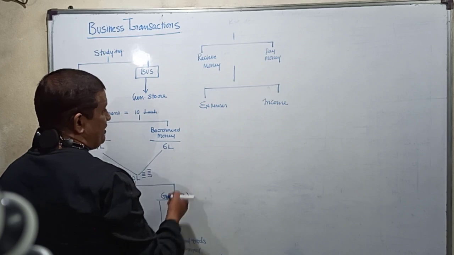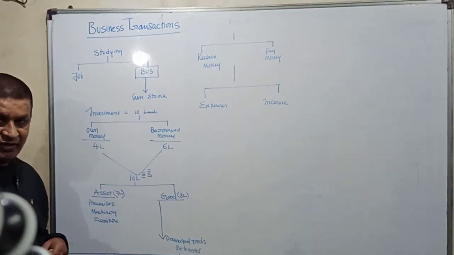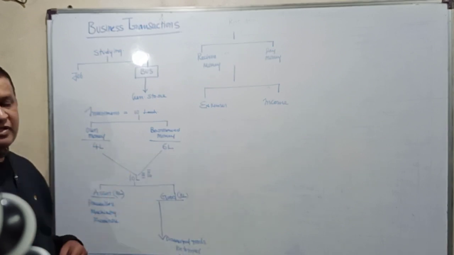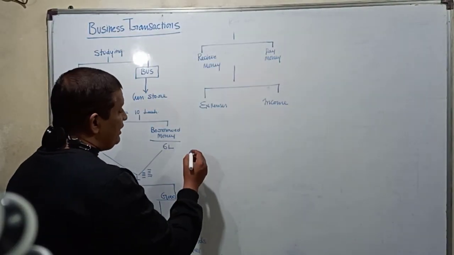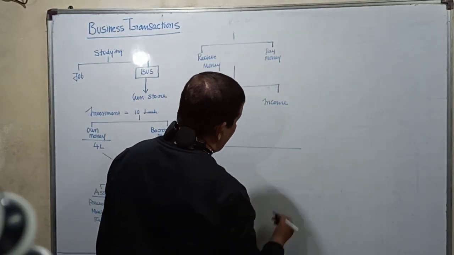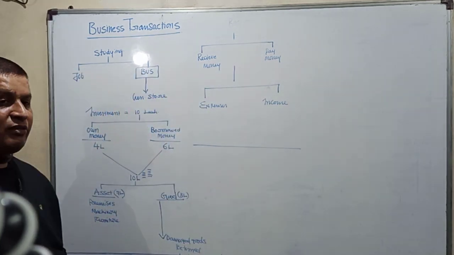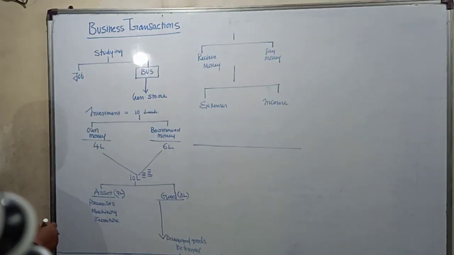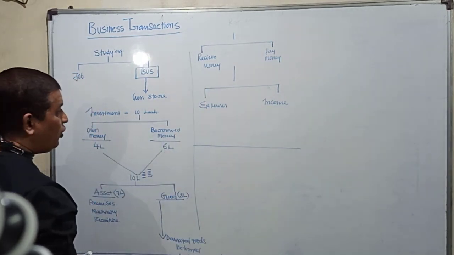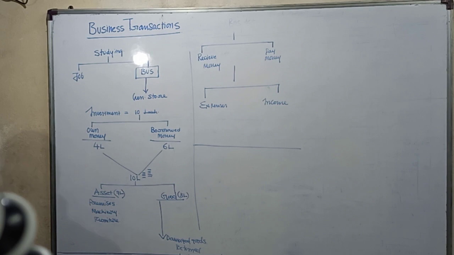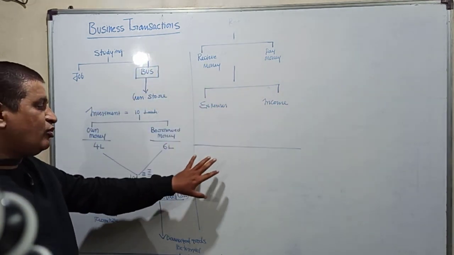I'll be incurring some expenses, so I have to pay salary to my employees, I have to pay rent to the landlord, I have to pay money for some advertisement for my shop, etc. And also in the process, I receive some income. And like that, I'm continuing my business. So this is what usually happens in the business. And all these are referred to as what? Business transactions, because everywhere money was involved.